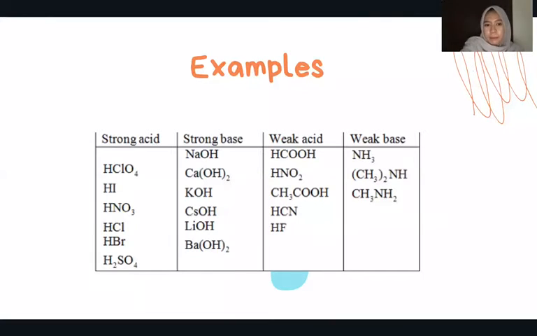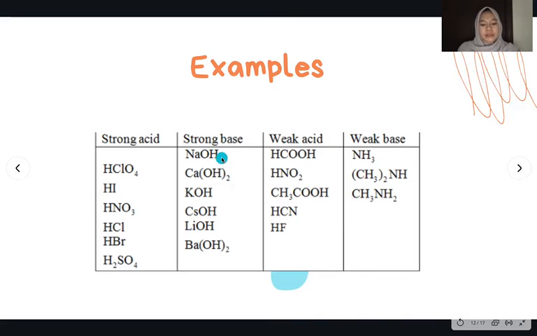And these are the examples of strong acid, strong base, weak acid, and weak base. Examples of strong acid are perchloric acid, hydroiodic acid, nitric acid, hydrochloric acid, hydrobromic acid, and sulfuric acid.